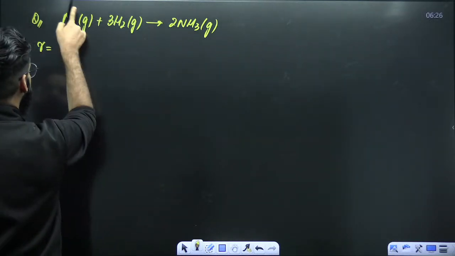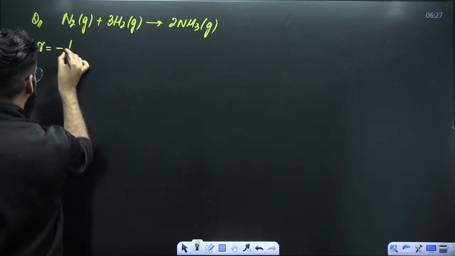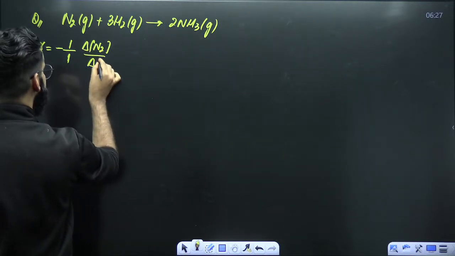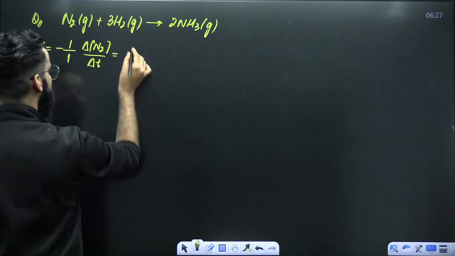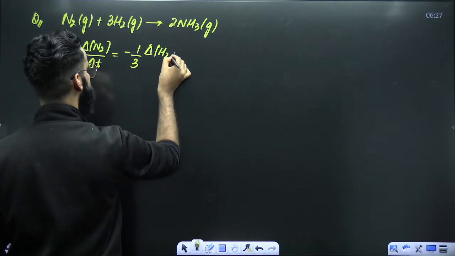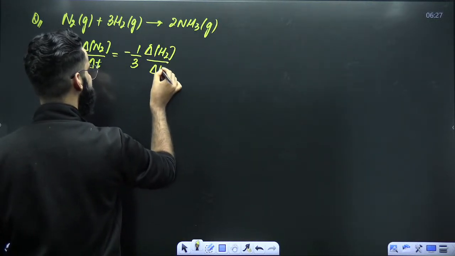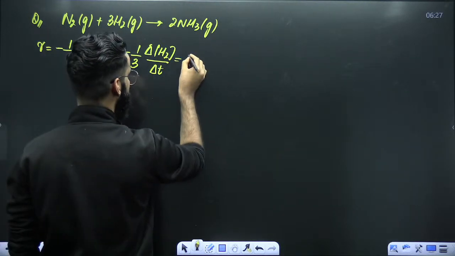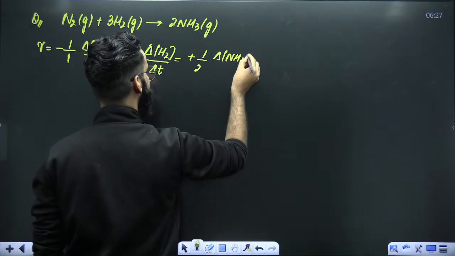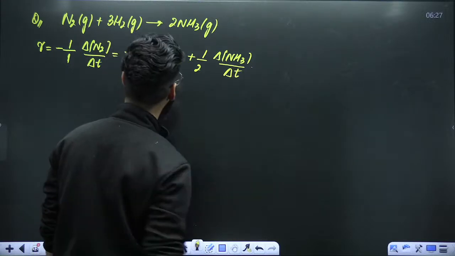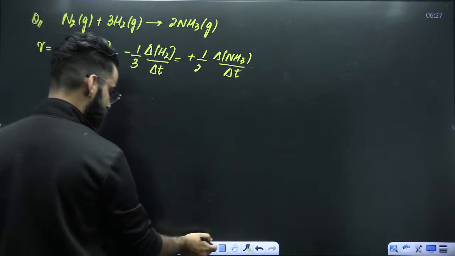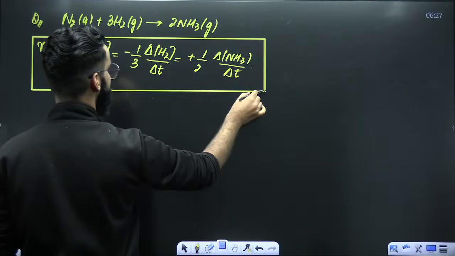Rate of reaction with respect to N2. N2 is the reactant, so start with minus, 1 divided by the stoichiometric coefficient, which is 1. So it's change in the concentration of N2 divided by time interval, delta T. Now in terms of H2, again start with minus, 1 by the stoichiometric coefficient, change in the concentration of H2 divided by delta T. With respect to NH3, start with a plus sign because NH3 is the product, 1 divided by the stoichiometric coefficient, change in the concentration of NH3 divided by delta T. Perfect. This was 2 years back; the same question was asked in your NEET examination.